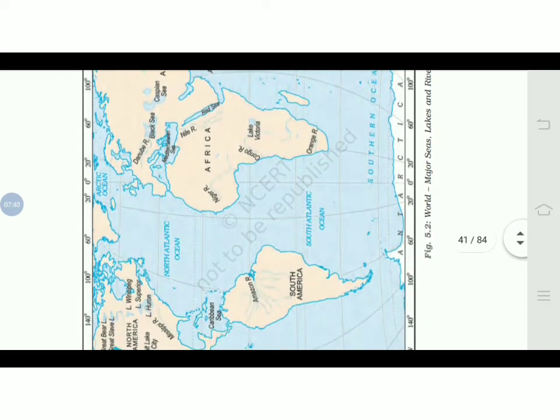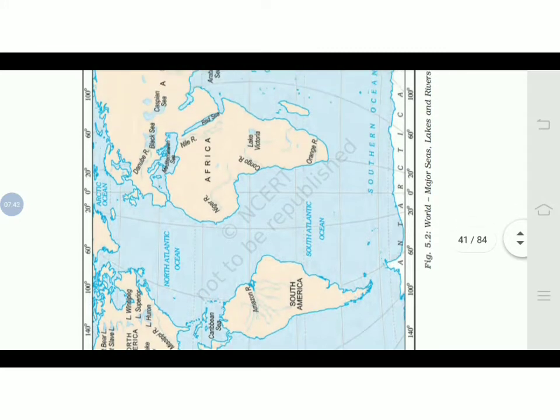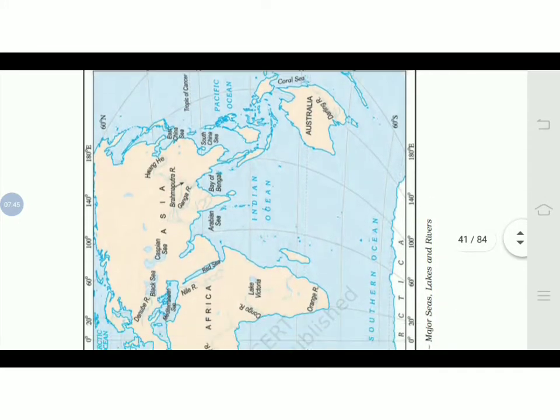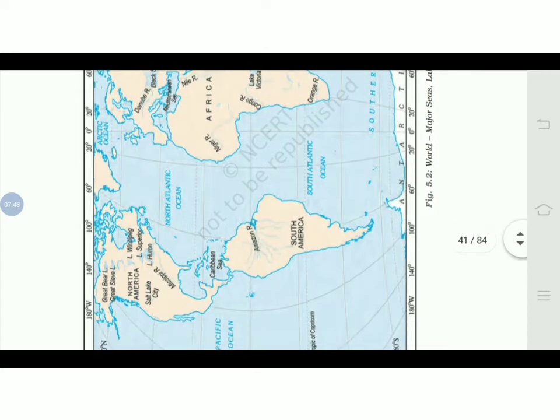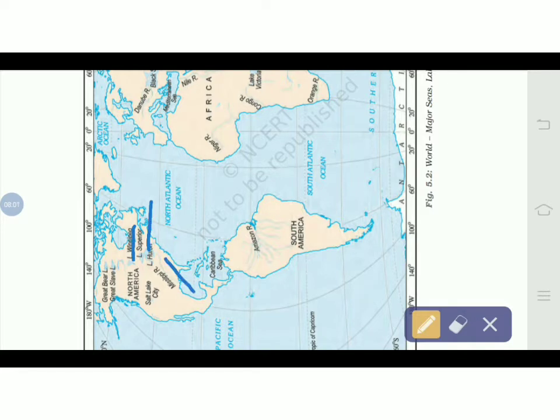So these are the major lakes, rivers and major seas that you can see over the map, the world map. Here it is shown, and how you can identify which is a river, lake or a major sea. In front of the lake, you can see over here the L is written, so these are all lakes. And if it is a river, then R is written. Oceans you can find over here. You can see the seas also, that is written over here. So this is generally how we can identify the rivers, seas, oceans and as well as lakes.